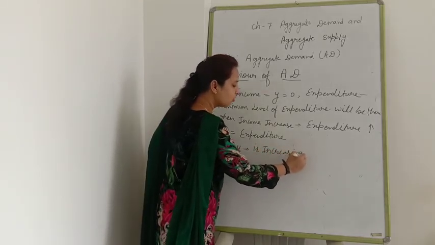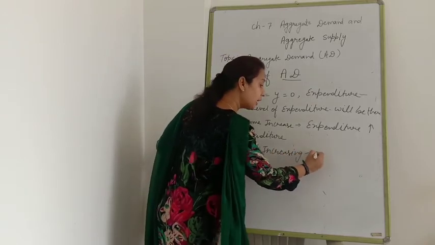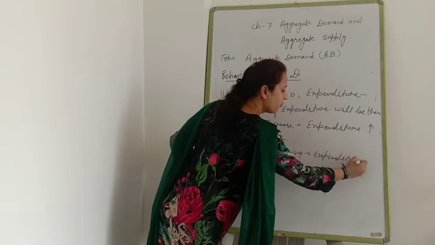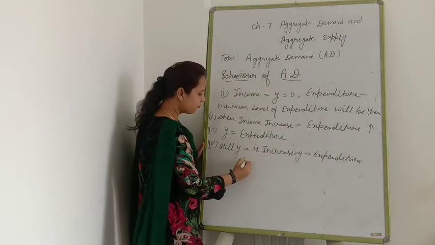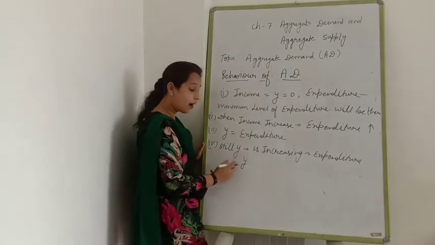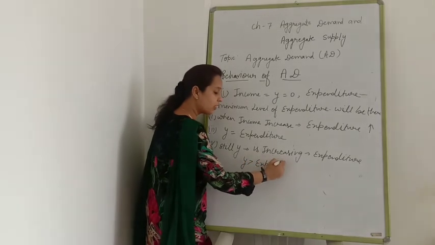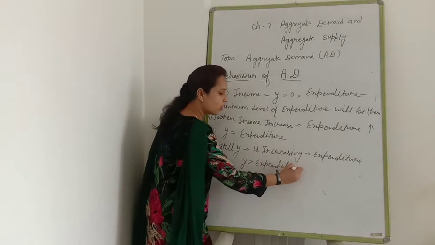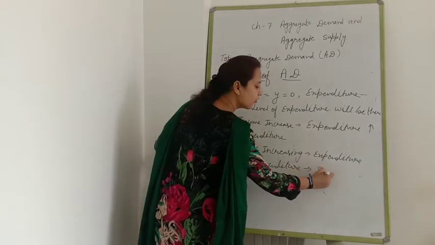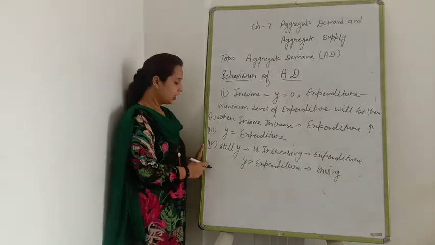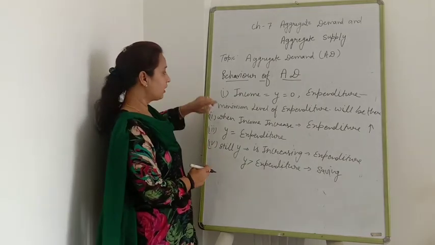The fourth point is, if your income is still increasing, then your expenditure will also increase. But income will be higher than expenditure. Why is it so? Because now you are doing saving. Clear?